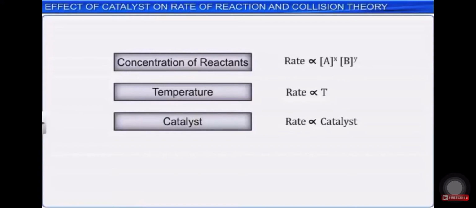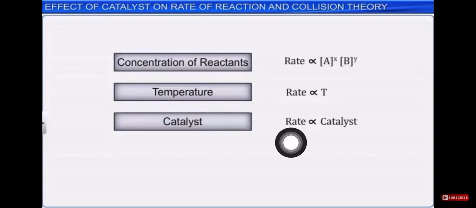Yes, students, moving to our last and final topic of this chapter number 4, that is effect of catalyst on rate of reaction and collision theory. Okay, so till now we have seen that the major components which are affecting rate of reaction are concentration of reactants, temperature, and now we are going to see the effect of catalyst on rate of reaction.